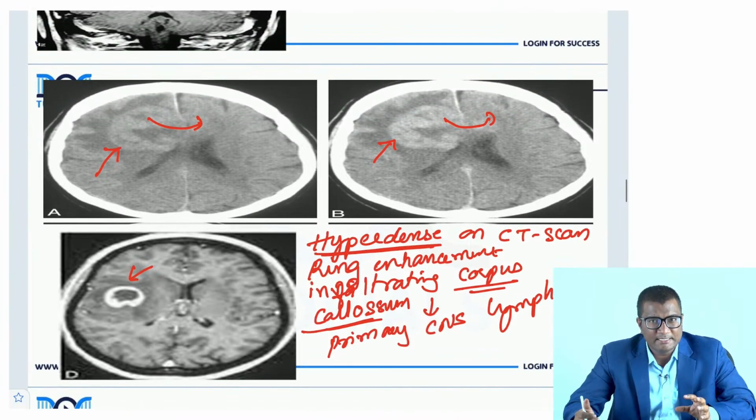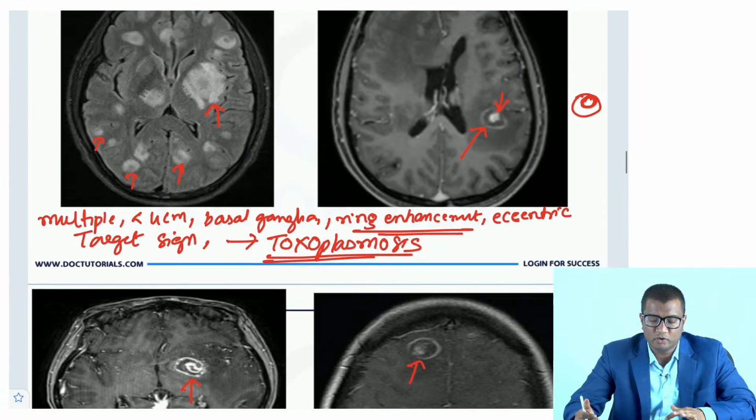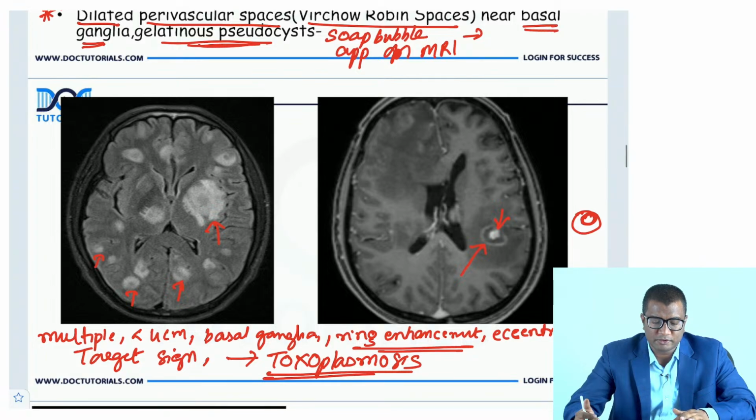If you are seeing a hyperdense lesion on the CT scan, showing ring enhancement, involvement of the corpus callosum, more solitary, this is your primary CNS lymphoma. If you are seeing multiple lesions, especially in the basal ganglia, showing an eccentric target sign, think of toxoplasmosis.